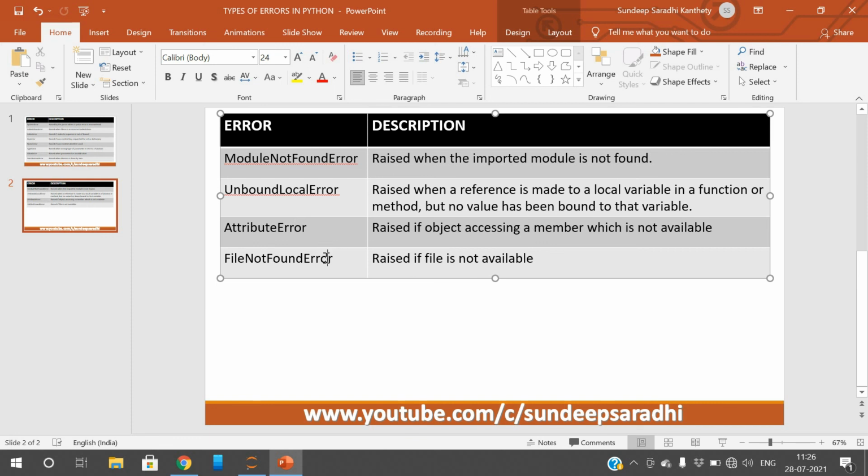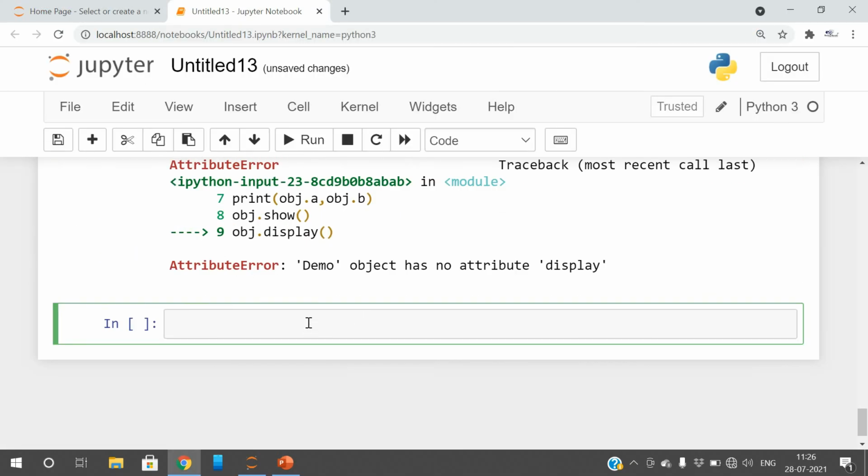The last one is a file not found error. It is raised if a file is not available. In the files concept, we open the file with the help of a file object: fo is equal to open, and give the path or just the file name, python.txt.